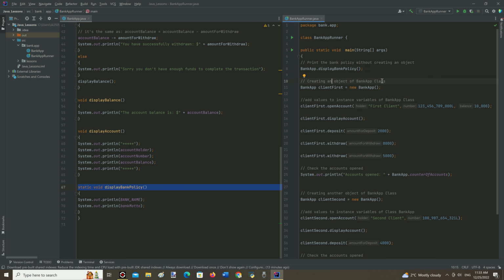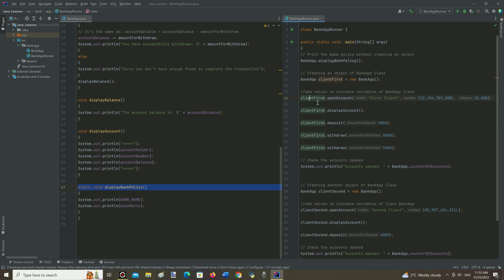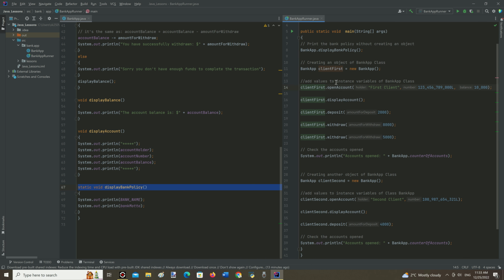Next, we can see the creation of an object named client first from the BankUp class. And after it, just using the object name, we call its methods from the corresponding class. The open account method accepts arguments right here.